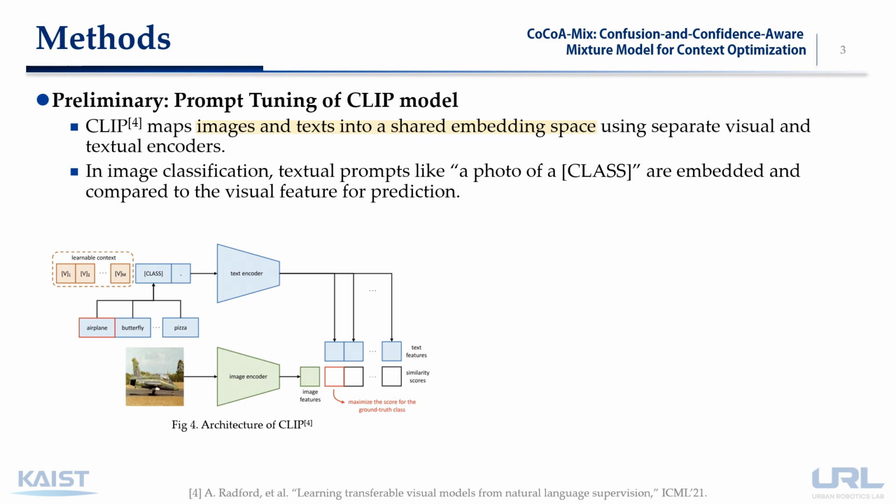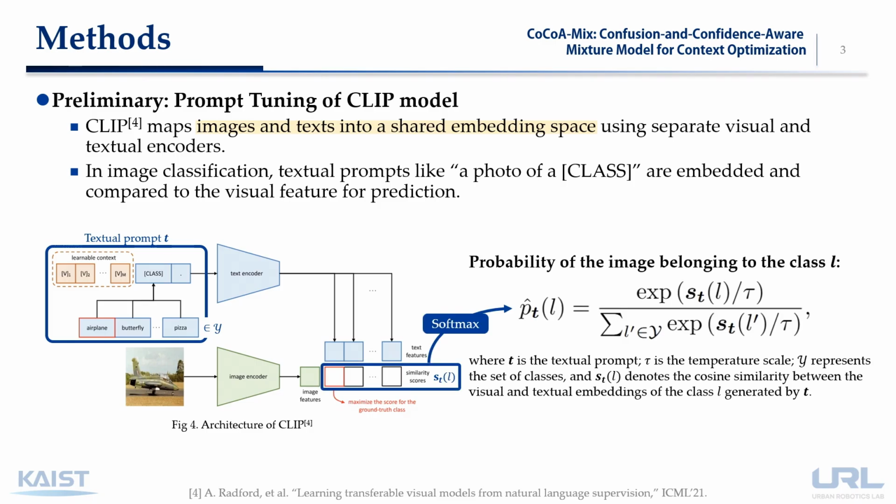To perform image classification, we can input prompts like "a photo of a class" into the text encoder, and compute the similarity between the resulting text and image features. The model predicts the class with the highest similarity score, and the probability for each class is obtained by applying softmax over the cosine similarities.